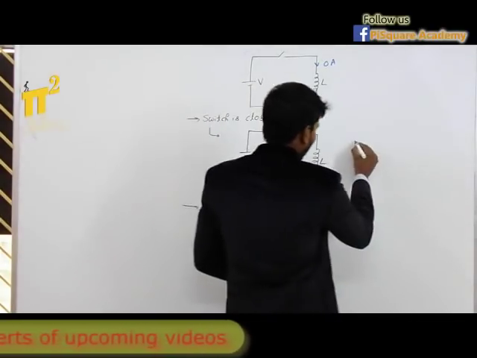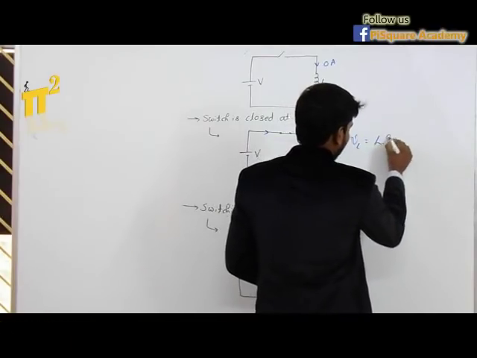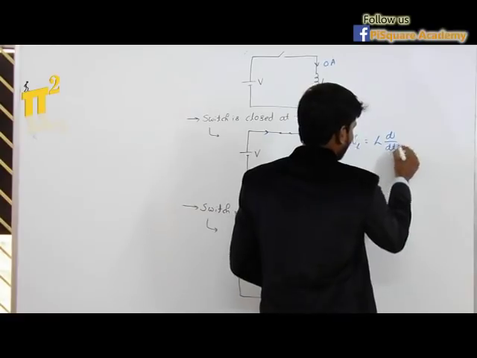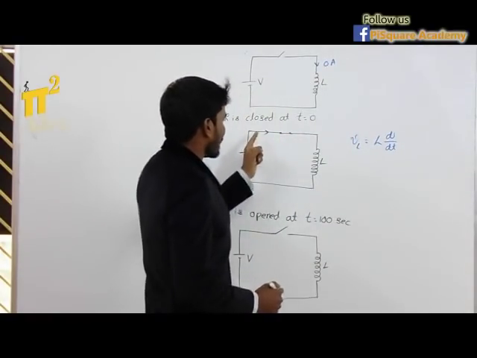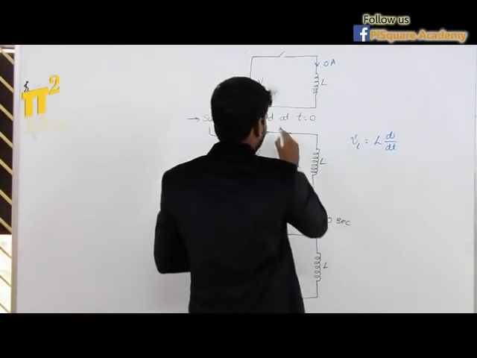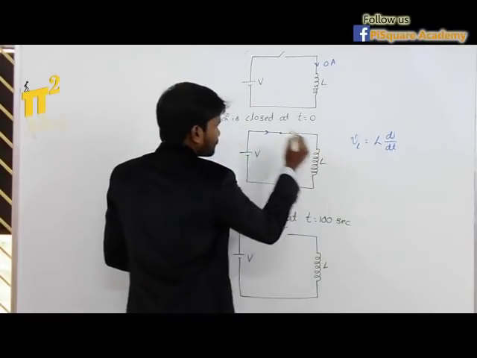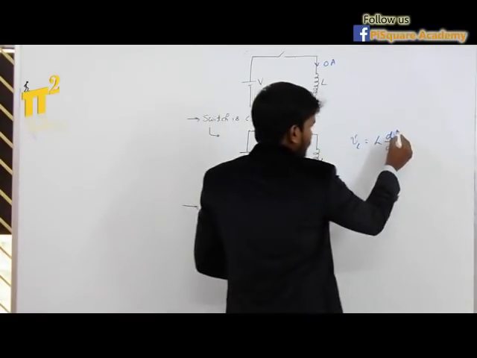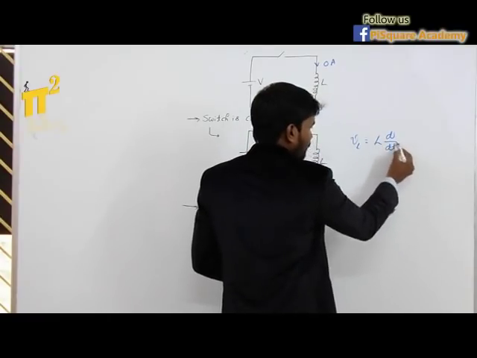Let's see. We know VL, voltage across inductor, is equal to L dI by dt. So if there is a change in current, previously current was 0, the moment I close the switch, there is some attempt of current to flow. So there is some change in current within how much time? Within 0 time.